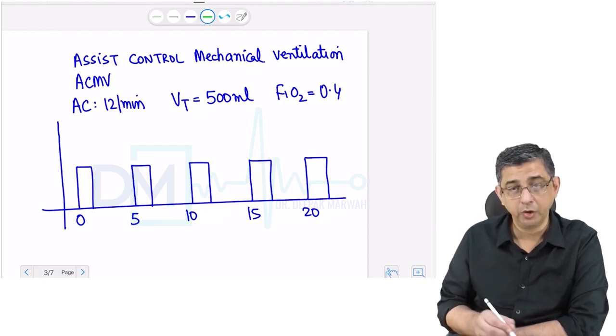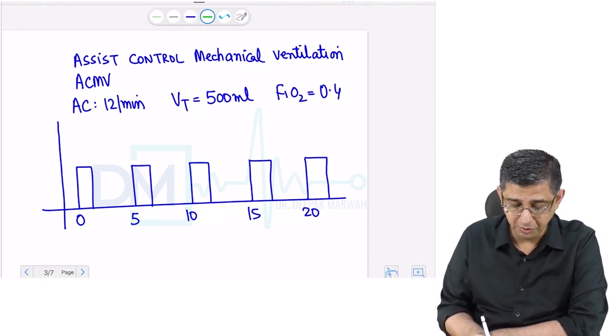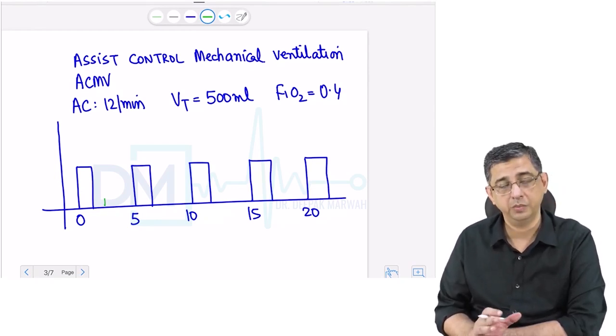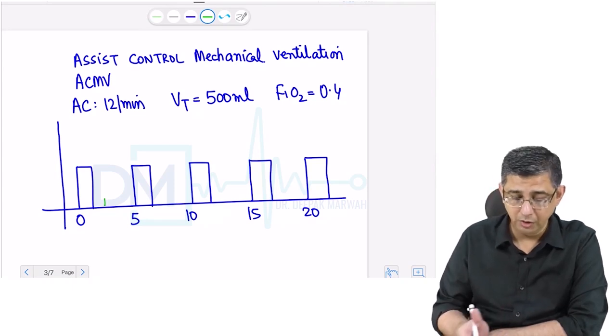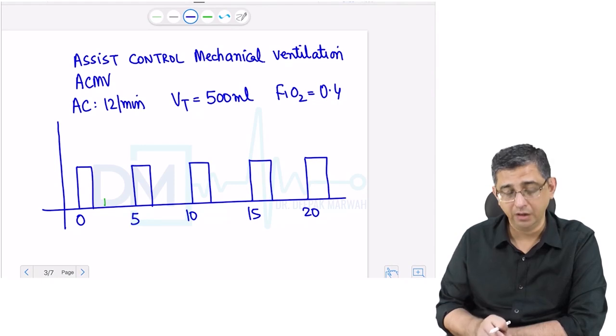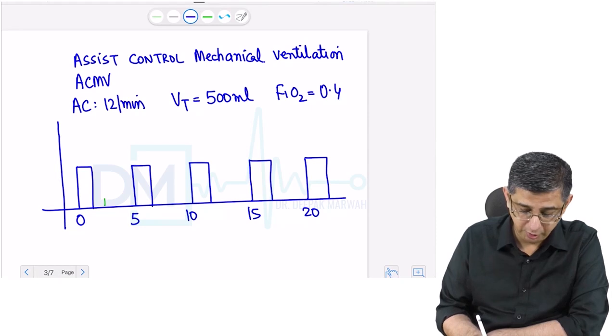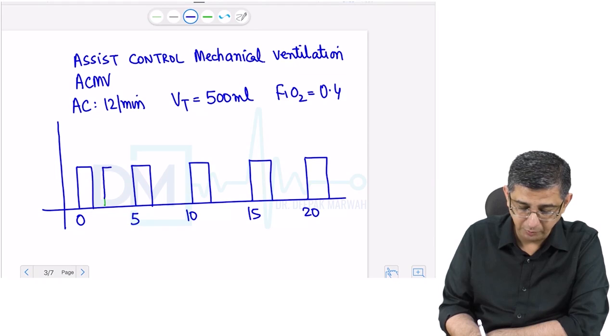Now let us assume between the 0 to 5 second period, the patient tries to breathe. In green, I've shown an effort on the part of the patient, that is a patient triggered breath. The moment the sensor in the ventilator detects that the person is trying to breathe in between this 5-second interval, it will give an assist to the patient, and it will help in completing the breath of the patient, but to a maximum of only 500 ml.